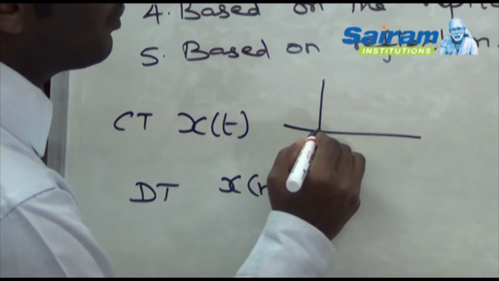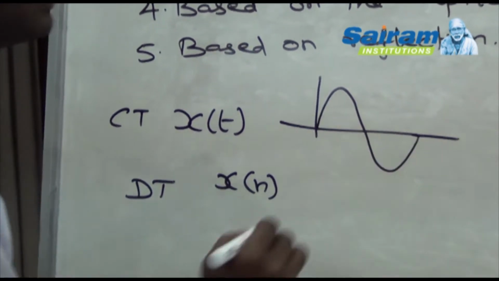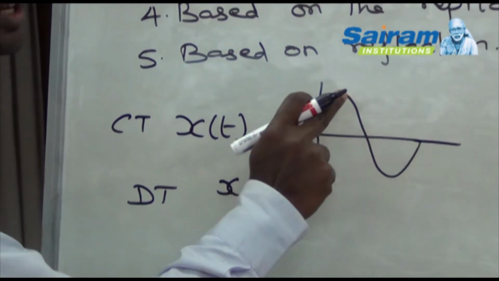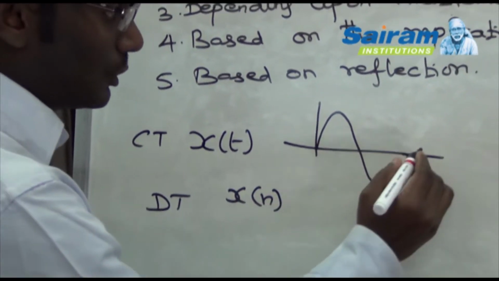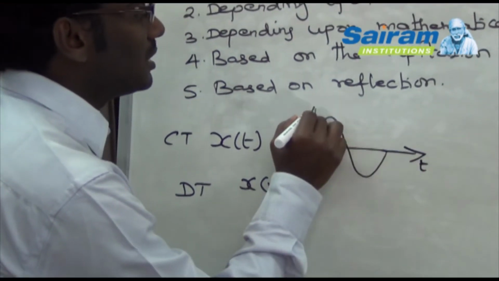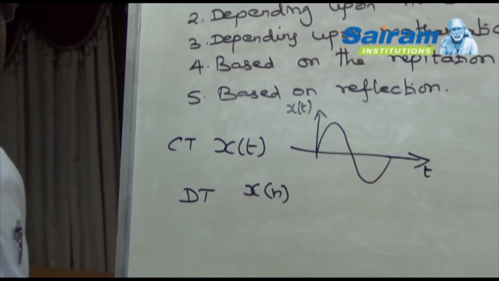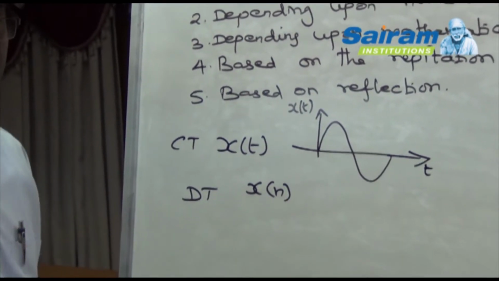Then how will you represent the continuous time signal and discrete time signal? For continuous time signal, for example, you can take speech or an alternating voltage signal. The signal is continuously varying with respect to time. You have to draw the corresponding graph here. The graph is drawn between the magnitude of the given signal and time. Time is the independent variable here.